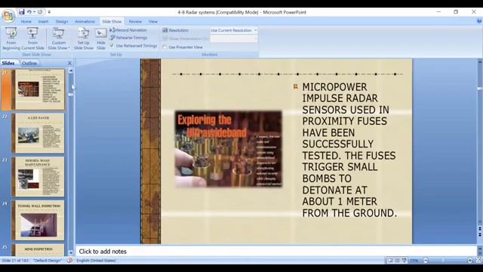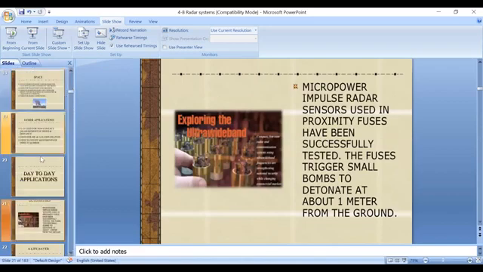So coming to some day-to-day applications, here this is a micro power impulse radar. See this image. These are fuses, nothing but proximity fuses. In these proximity fuses, micro power impulse radar sensors are used.